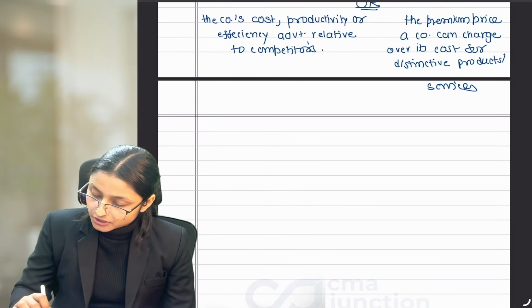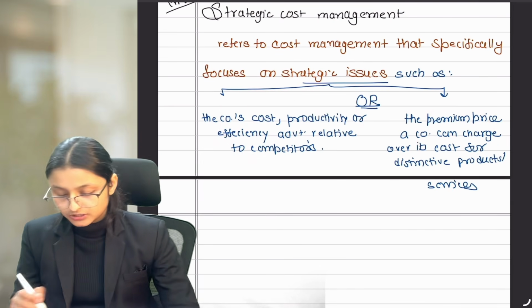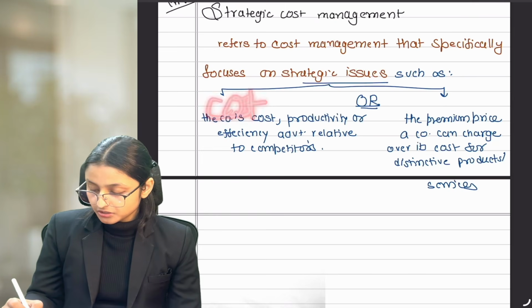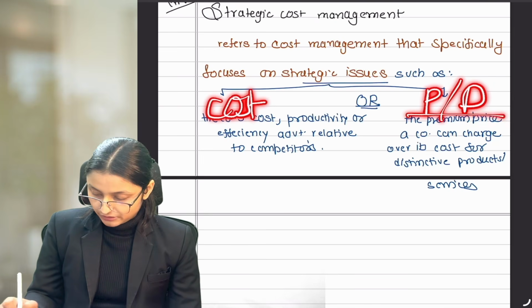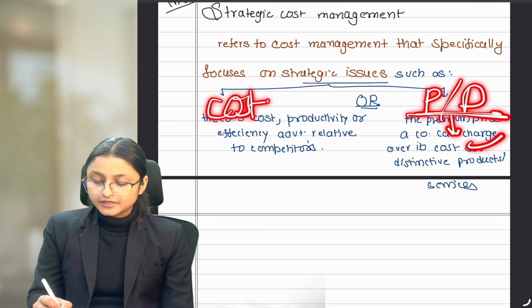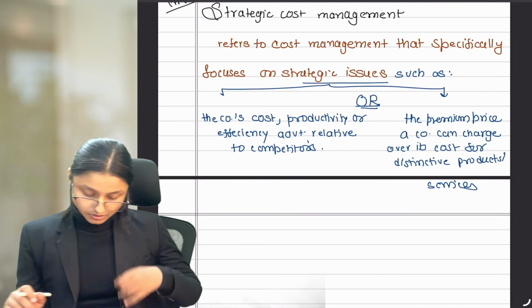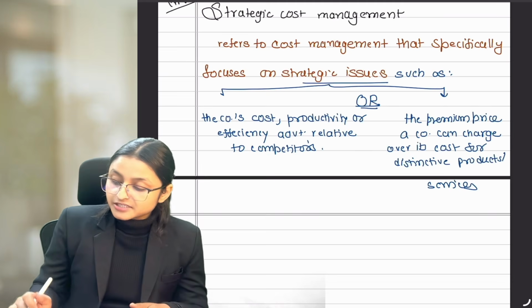Company will face either of the two, because a company can have only one strategy. They can either become cost leader or become product differentiator. If they are product differentiator, then premium price is the strategic issue. And if they are cost leader, then cost, productivity and efficiency is the strategic issue. Now, strategy gives us direction to achieve our vision. What does strategic cost management do? So write it down.